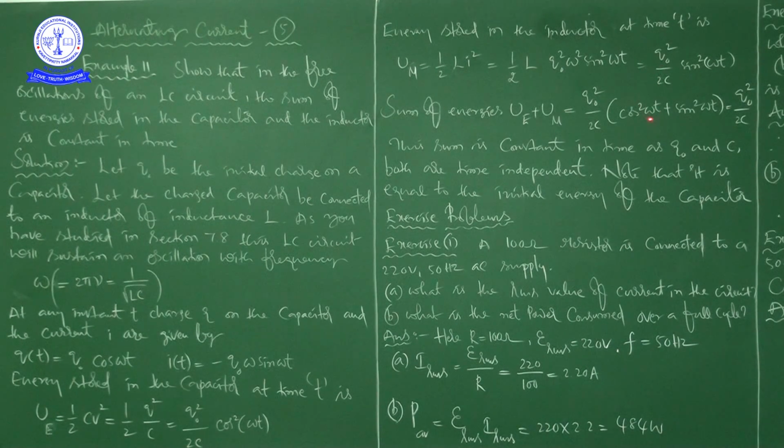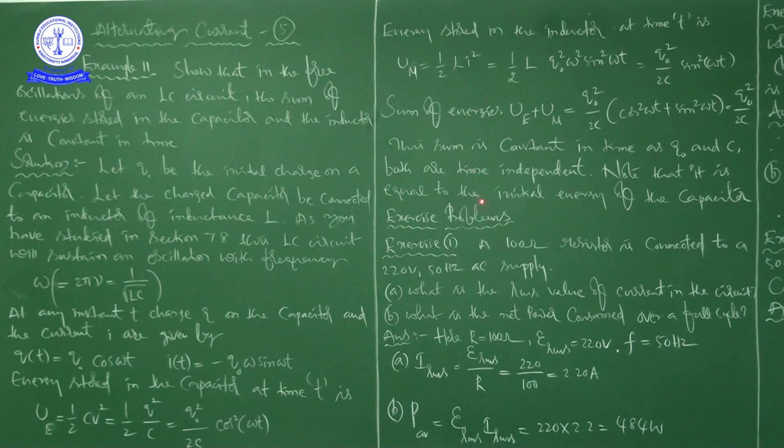and after completion of this, you know the formula omega is equal to 1 by square root of LC, right. That is also given and we are utilizing it here, because in place of omega you can write 1 by square root of LC, then omega square is equal to 1 by LC.